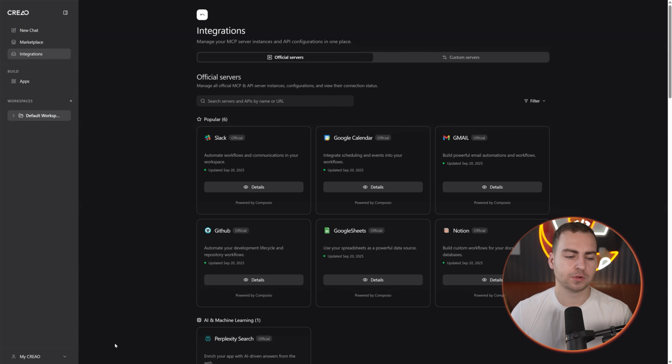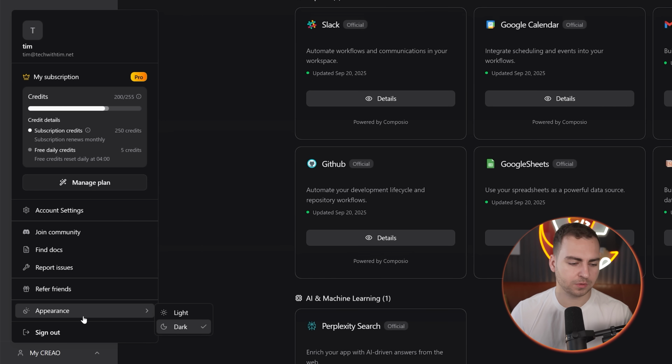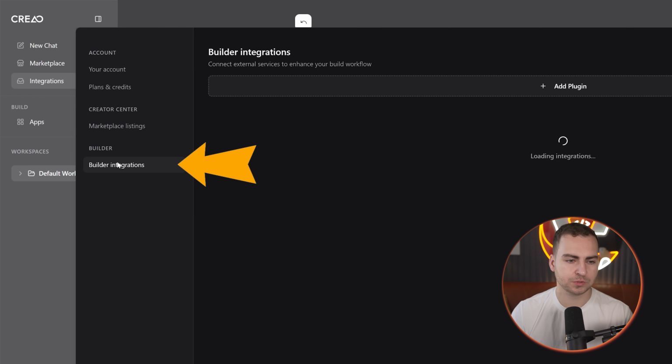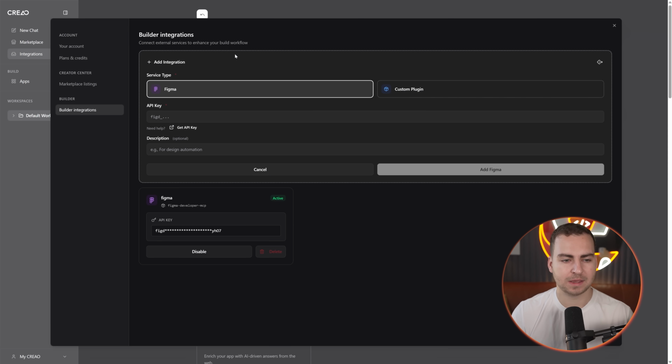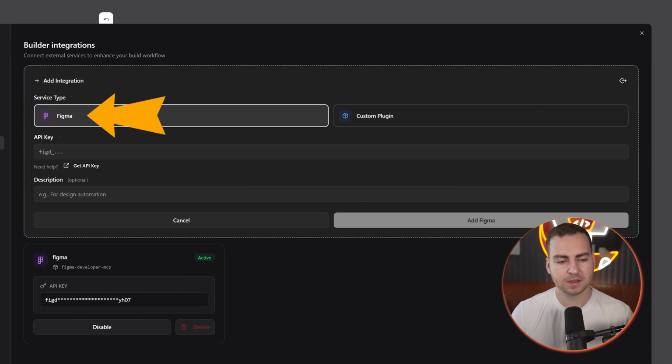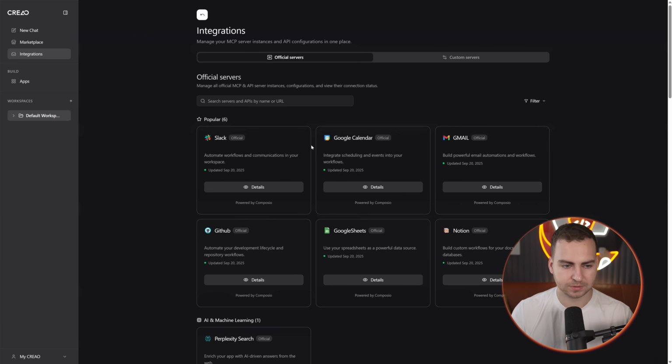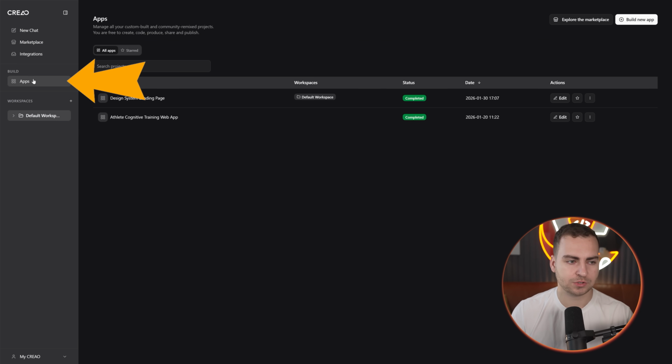Now, another thing worth noting is that if you go to My Creao, you can go to the account settings here. You can go to Builder Integrations, and you can add a plugin. So you can actually add Figma, and if you add Figma by including your API key, you're able to directly read in Figma designs and have it build based on the Figma document that you have. So I don't have any Figma files right now, but if you did have those, this is a super cool tool that's worth using. Okay, so let's get out of here and let's now go to apps.